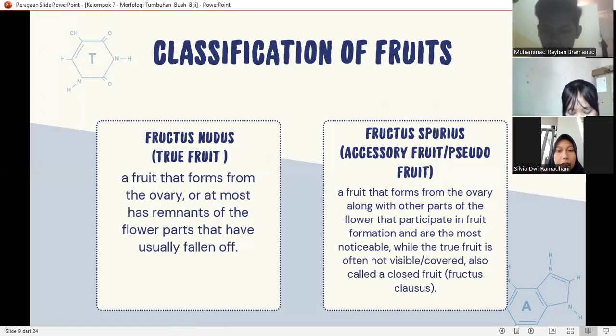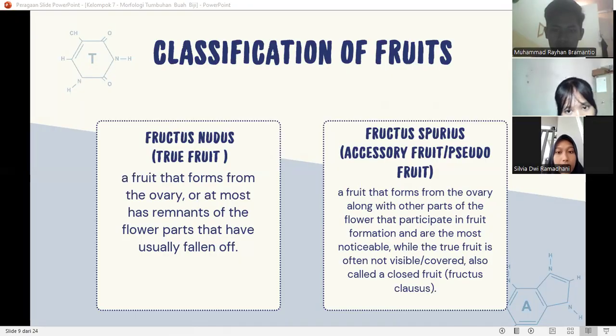I will continue to explain about classification of fruits. The first one is true fruit, a fruit that is formed from the ovary or at most has remnants of the flower parts that have usually fallen off.